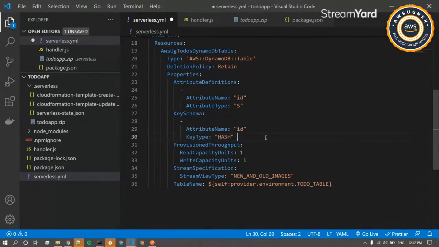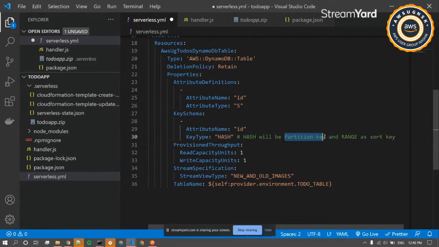So if we use hash, that will be the partition key. And if we go ahead and add range under this, it will be used as a sort key. As I've already explained the use case of the partition key, we'll be grouping that data with respect to this, and scanning our documents with respect to this only.